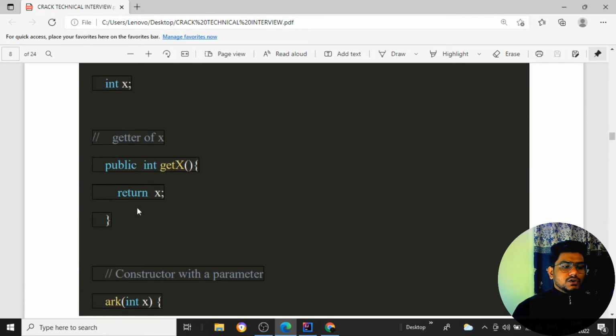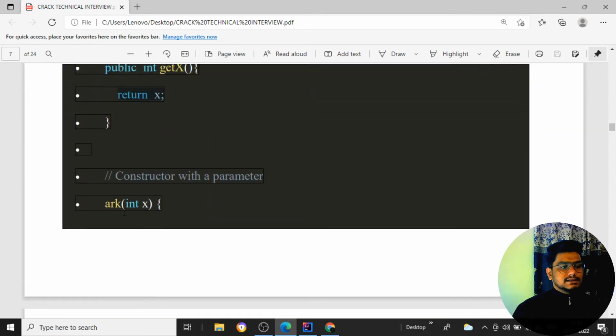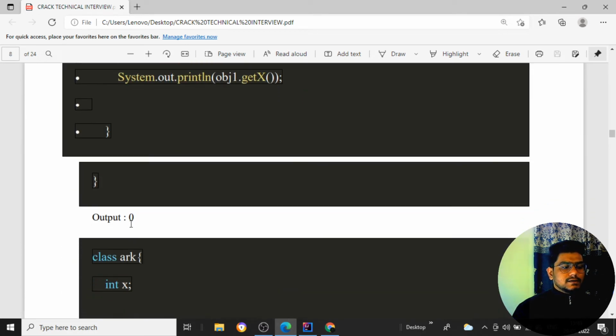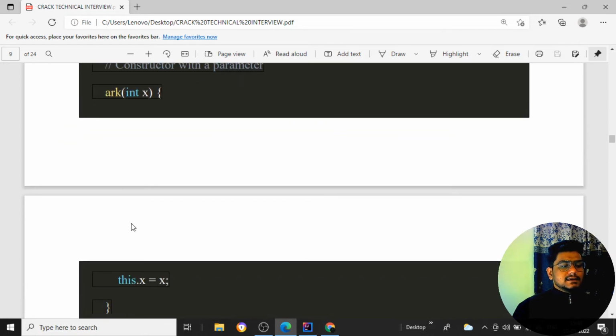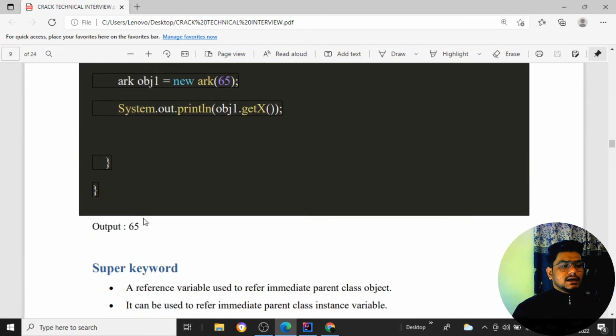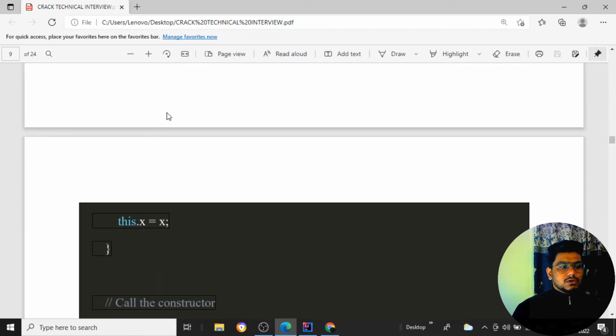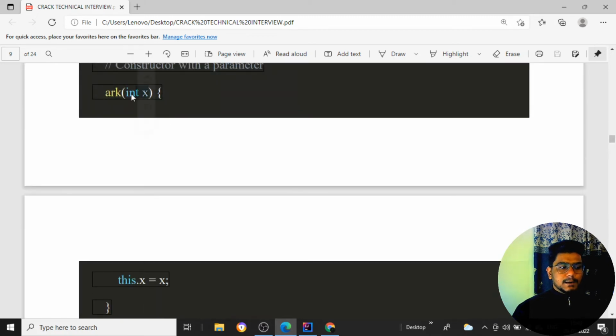So before we had just x is equal to x. Now, to avoid this kind of errors and bugs, we are saying this dot x is equal to x. That means for this particular object, the value of x is set to the particular value. Whenever I create an object, the 65 value will go to this position, and whatever the 65 is, it will be set for this particular x value.